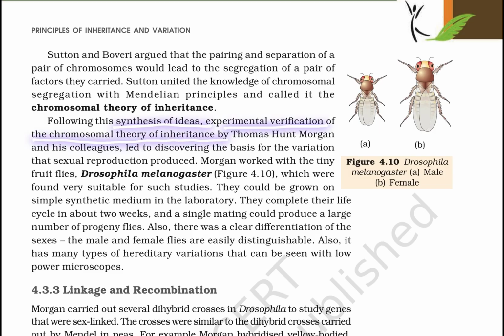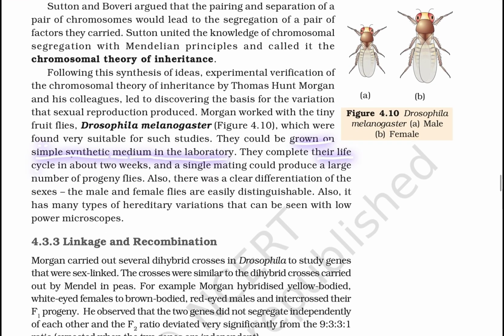Following this synthesis of ideas, experimental verification of the chromosomal theory of inheritance by Thomas Hunt Morgan and his colleagues led to a discovery of the basis of variation that sexual reproduction produced. Morgan worked with the tiny fruit flies, Drosophila melanogaster, which were found very suitable for such studies. They could be grown on simple synthetic media in the laboratory.